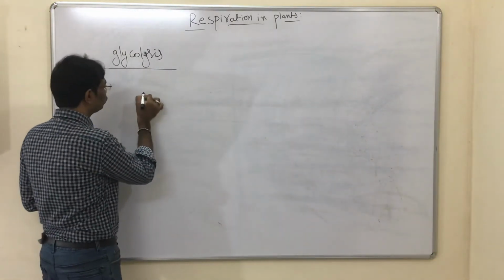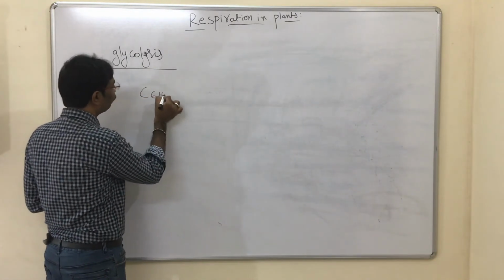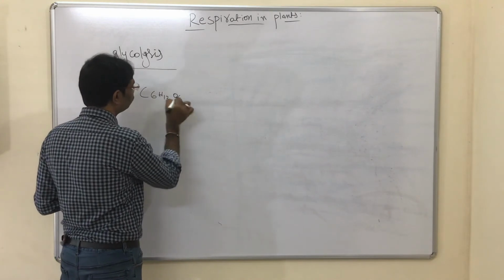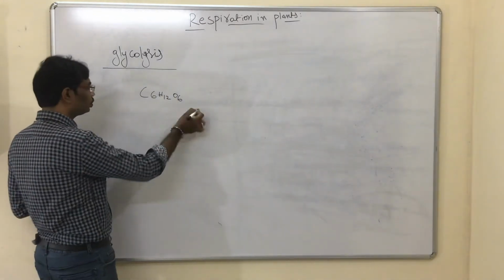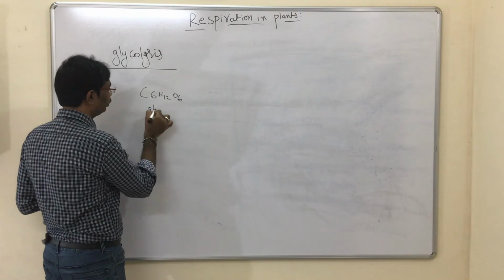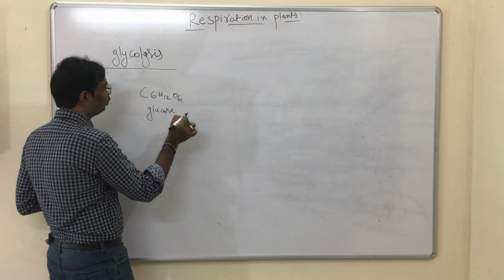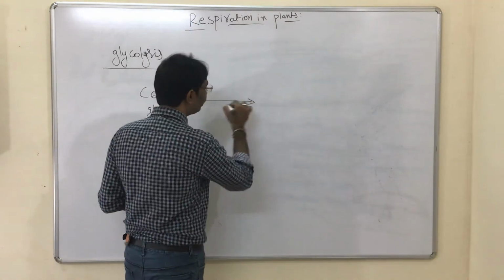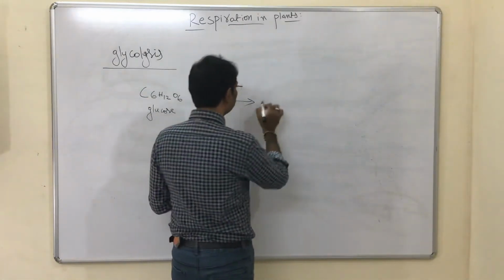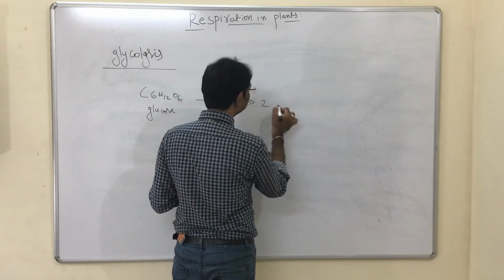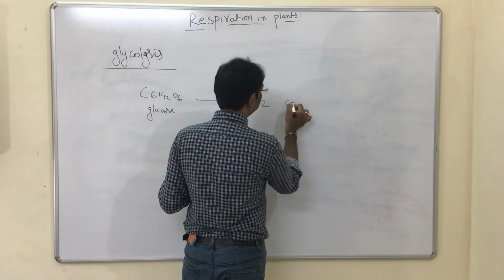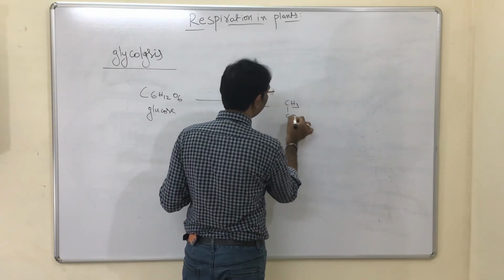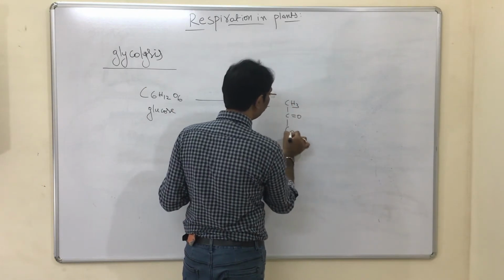Glucose is C6H12O6. This is the glucose molecule. The glucose molecule breaks down into two pyruvic acid molecules. What is the formula of pyruvic acid? CH3 C double bond O COOH.